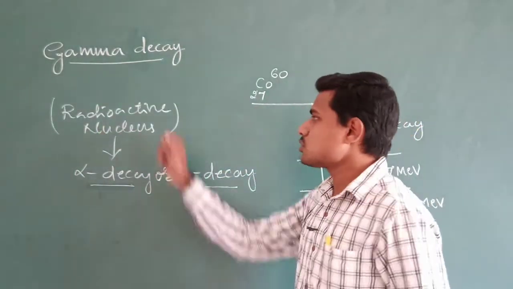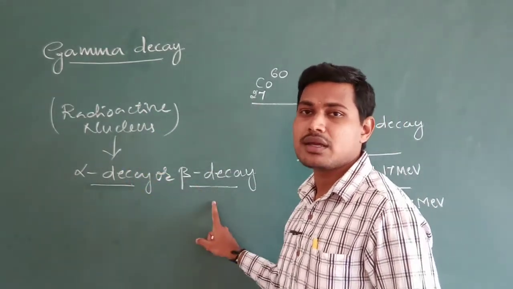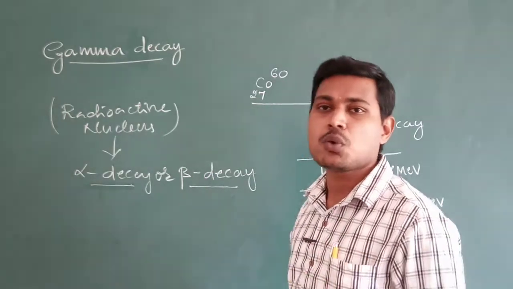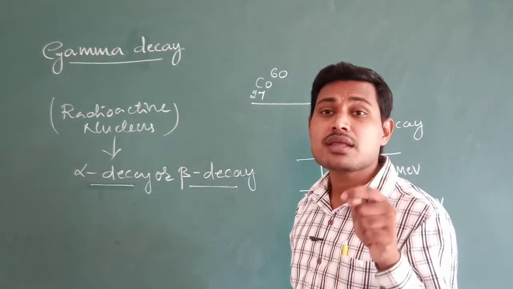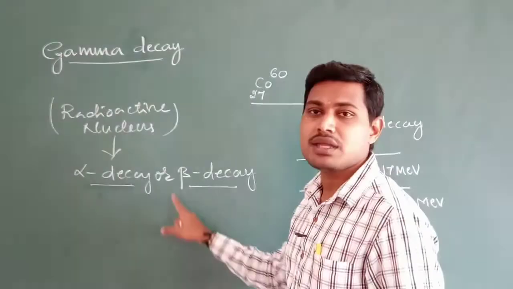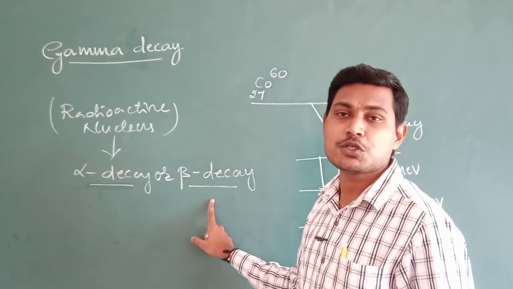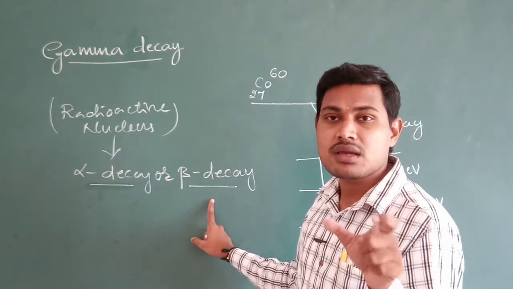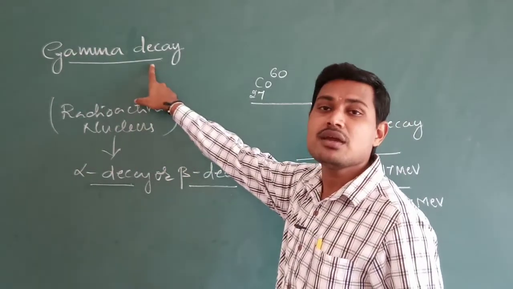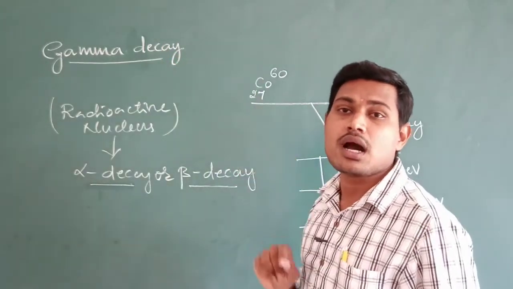Fine. Okay. So if you take a radioactive nucleus, suppose it undergoes alpha decay or beta decay, then the product nucleus that is formed is generally in an excited state. When these product nuclei make a transition to a lower energy state, that is the ground state, a gamma radiation will be emitted, and this gamma radiation which is emitted is called a gamma photon.